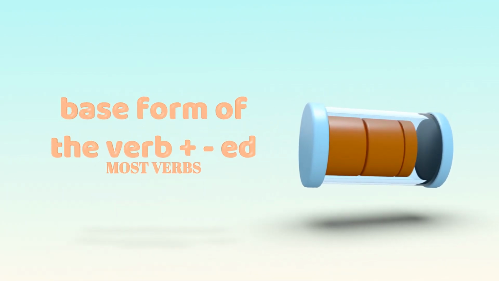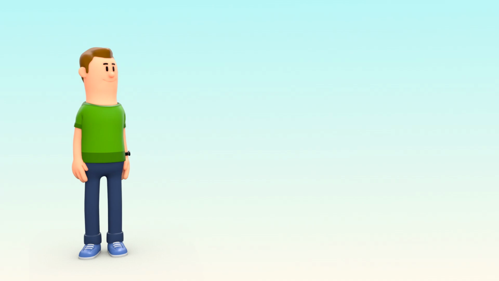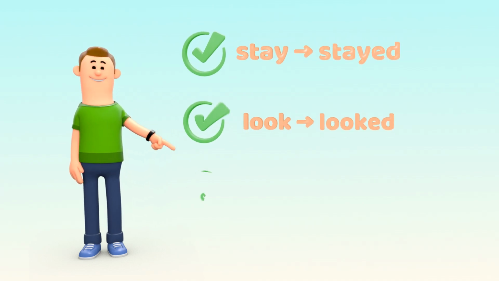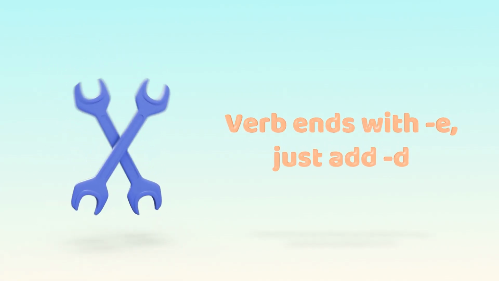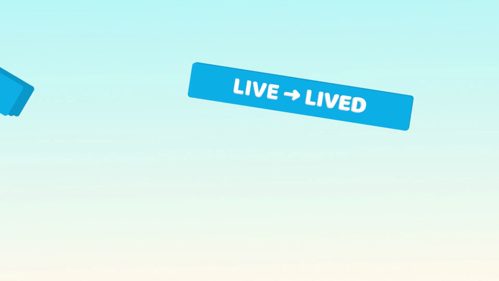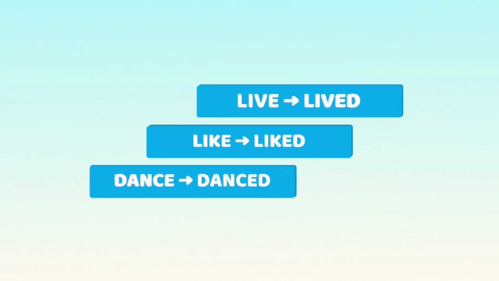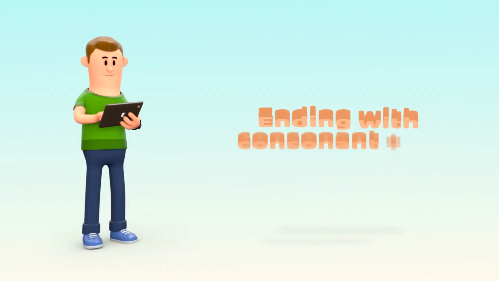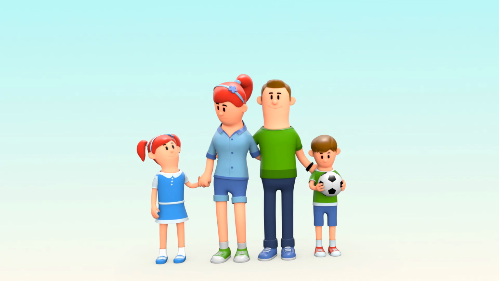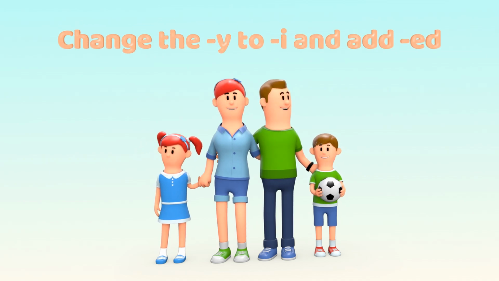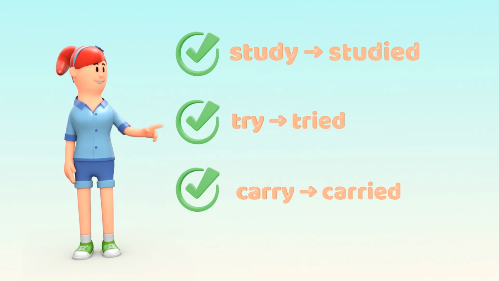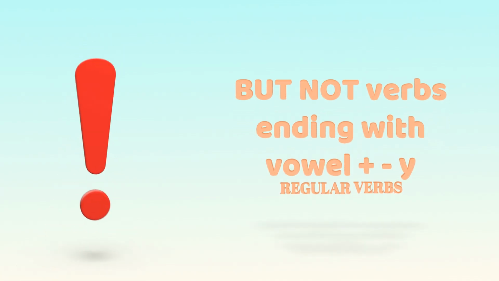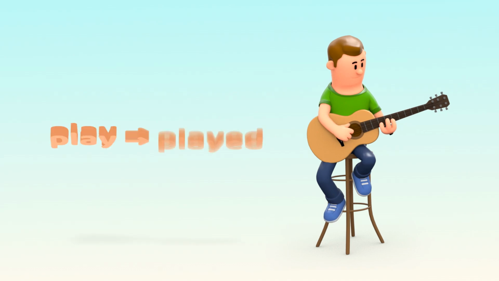For most verbs, just add ed. Stay, stayed. Look, looked. Want, wanted. When verbs end in e, just add d. Live, lived. Like, liked. Dance, danced. For verbs ending in a consonant plus y, change the y to i and add ed. Study, studied. Try, tried. Carry, carried. But remember, if a verb ends with a vowel plus y and not a consonant, just add ed.